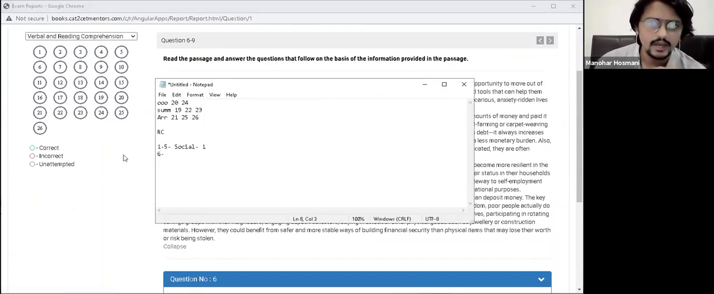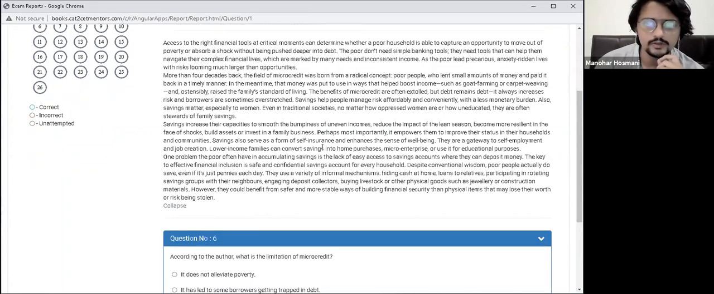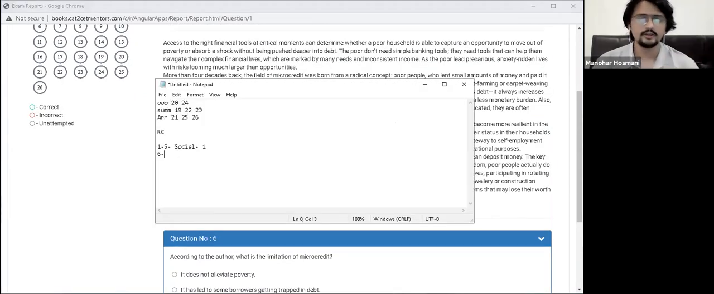ठीक है. Access to right financial tools at critical moments can determine whether a poor household is able to capture opportunity and move out of the poverty. Saving increase their capacities to smooth the bumpiness of uneven incomes. One problem the poor often have is in accumulating savings. Okay, this is about finance. So what I'll do is write finance over there. ठीक है. So यहाँ पे fin लिख दिया.